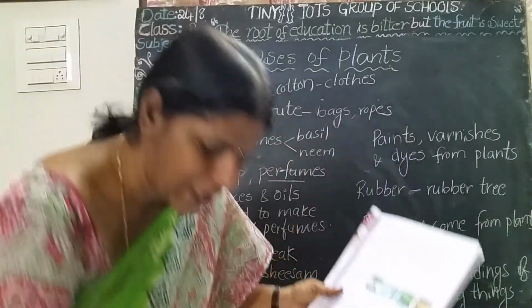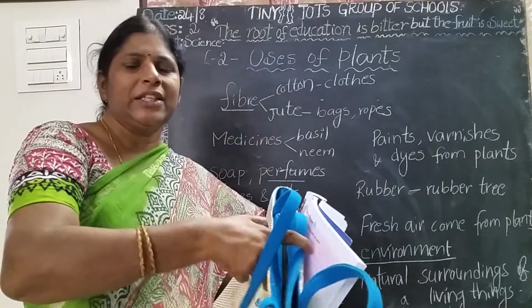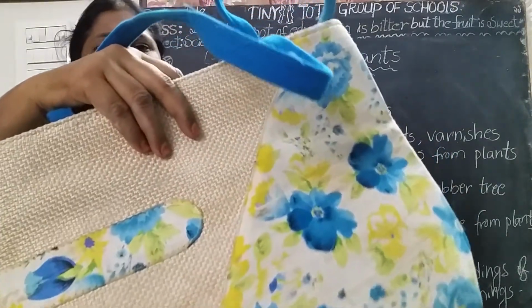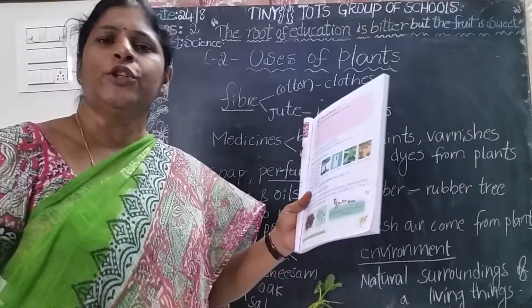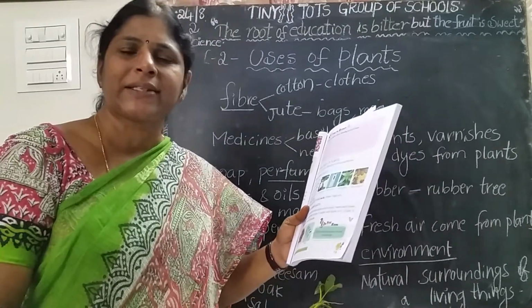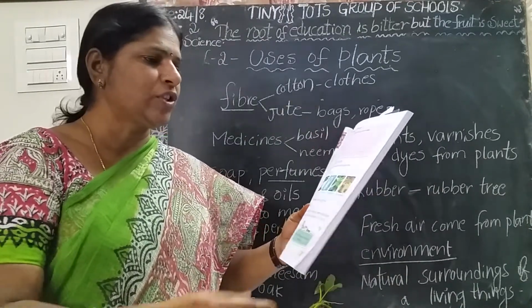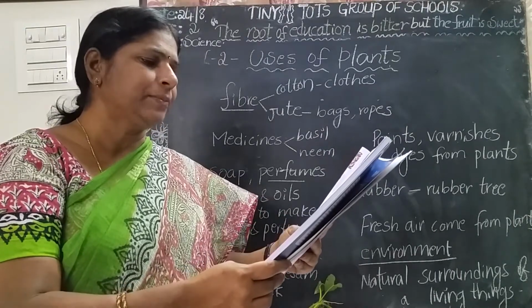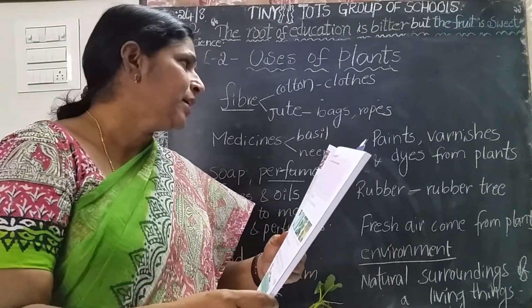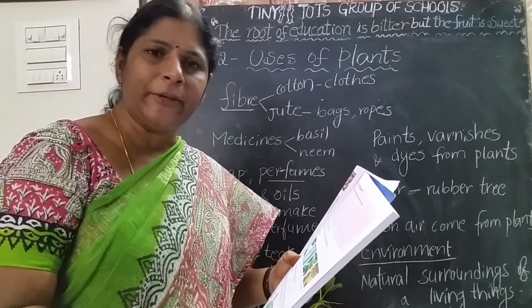Jute fiber is also used to make ropes and bags. See here, this is the bag, jute bag. This bag is made with jute fiber. Jute fiber is used to make bags, purses, ropes. And also see here, some products they have given, some toys. Jute and cotton are the fibers.